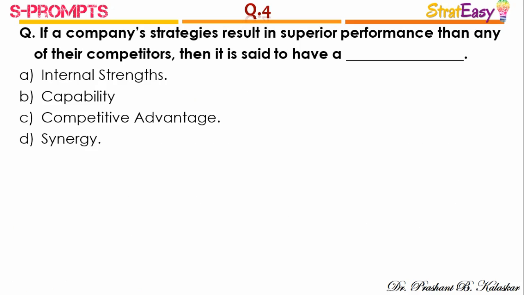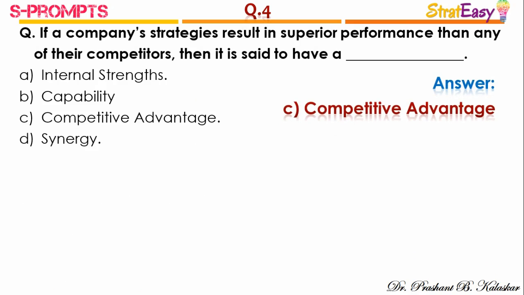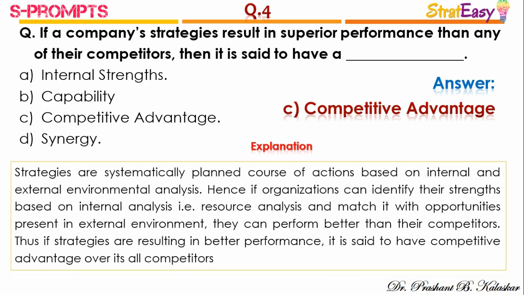Question number 4. If a company's strategies result in superior performance than any of their competitors, then it is said to have. And the right answer is option C, competitive advantage.